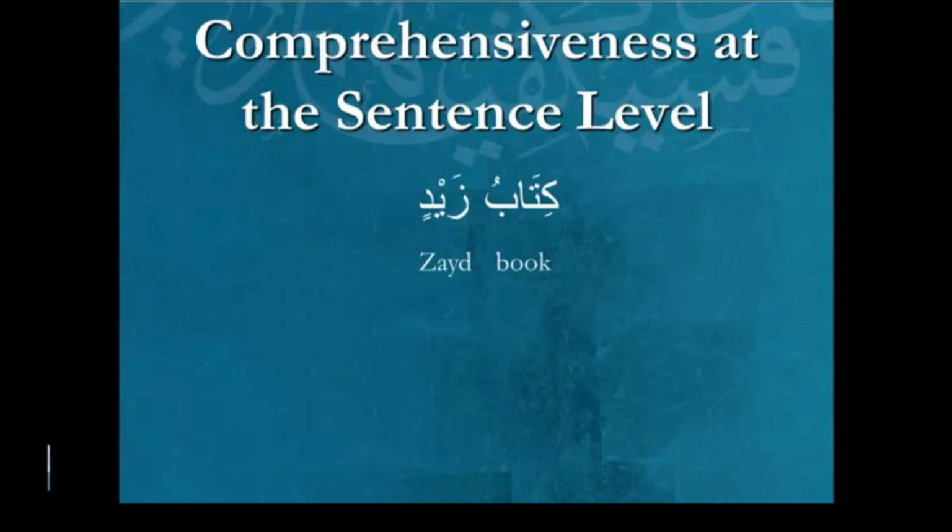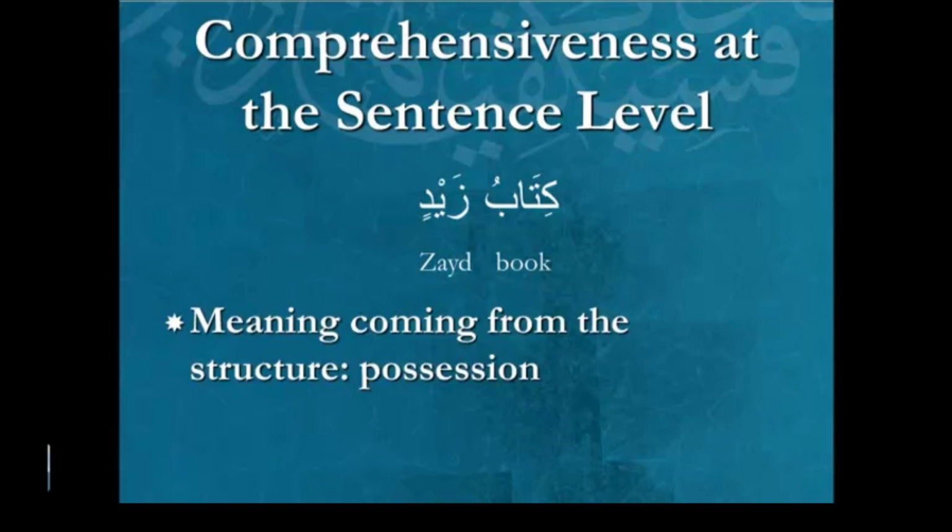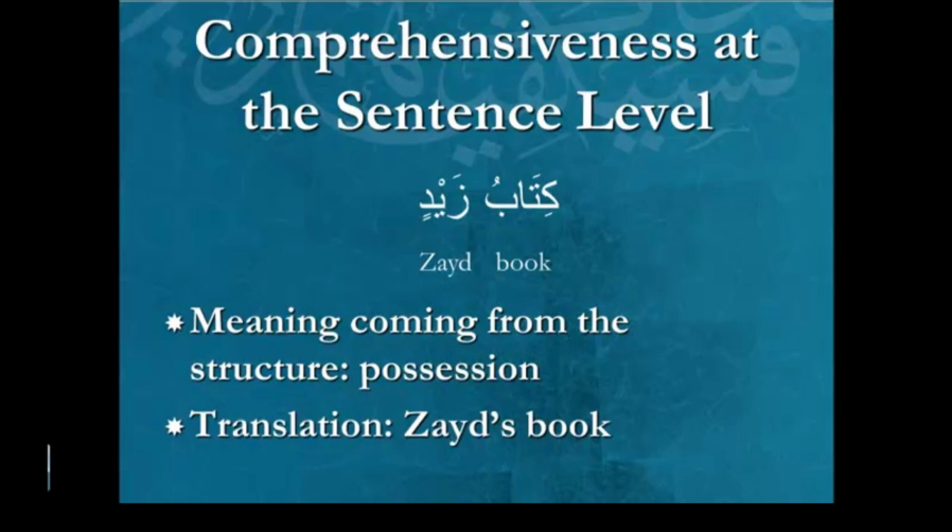Okay, so the meaning of kitab is book, and the meaning of Zayd is a person's name. But by doing it in this way, we get an additional meaning, which is possession, which we did not have when we started off. So by combining the two words together in this particular method, we get the additional meaning of possession. So possession is an example of a non-word meaning that did not come from the words, did not come from the vocabulary, but it came from the grammatical structure. And the translation of the structure is Zayd's book.